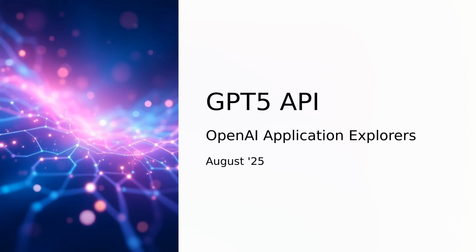Today we're going to talk about calling GPT-5 via the API. It's been over a year since we first looked at the basics of calling ChatGPT via the API, so with the release of GPT-5, I thought it would be a good time for a refresher and also to see how the API has changed in the last year. Turns out it has changed a lot. The chat completions API has been replaced by the responses API, and that's just for starters.